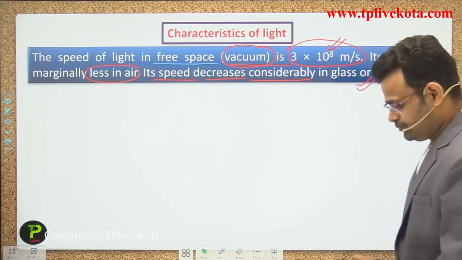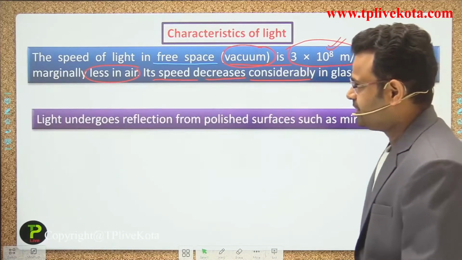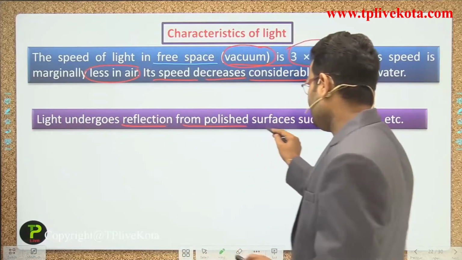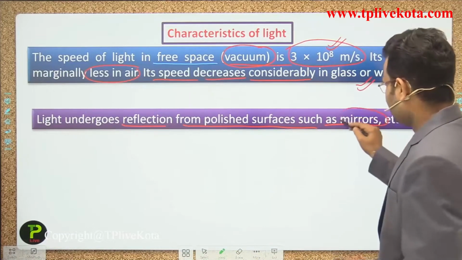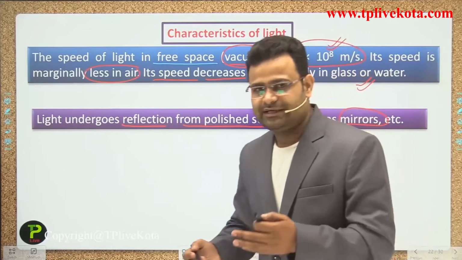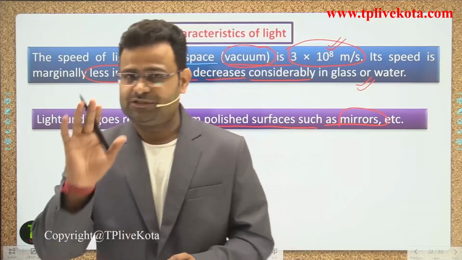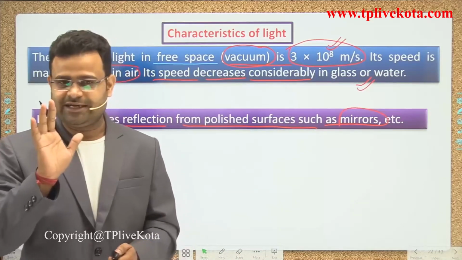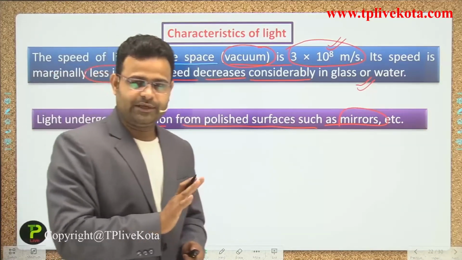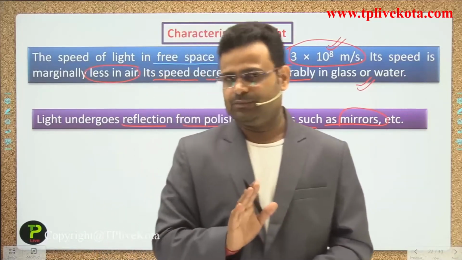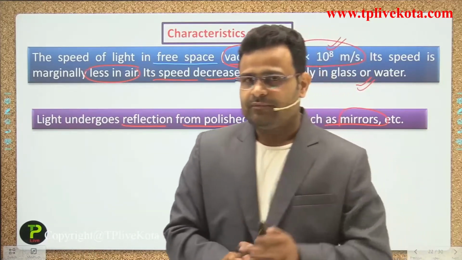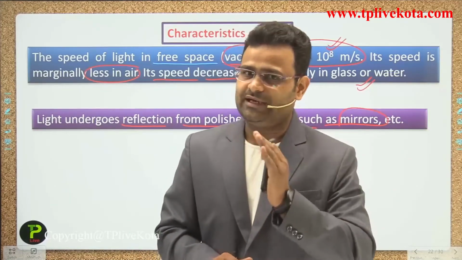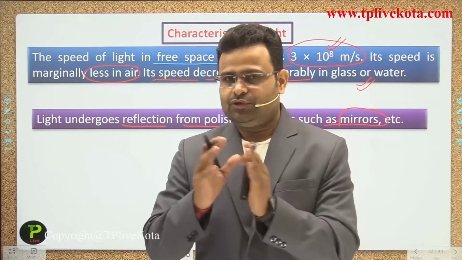Now we focus on the next point: light undergoes reflection from a polished surface such as a mirror. Light performs a phenomenon called reflection on the surface of a mirror. When light is incident on our eyes, that time we can see the object. Please do this experiment.